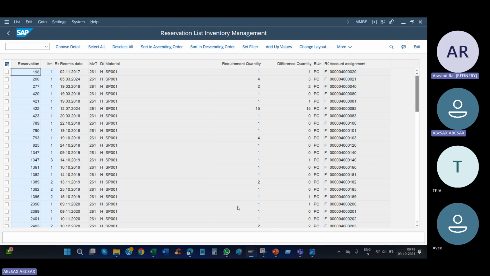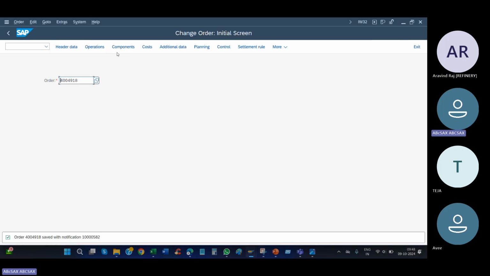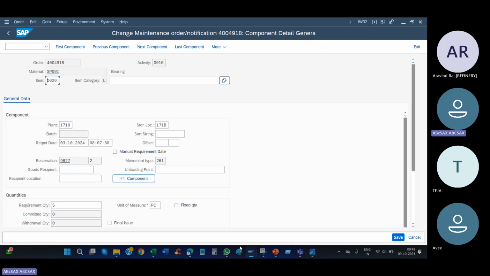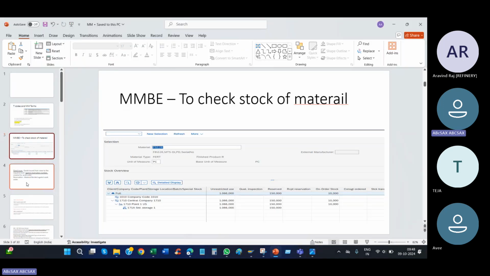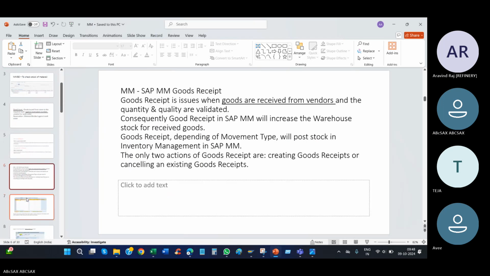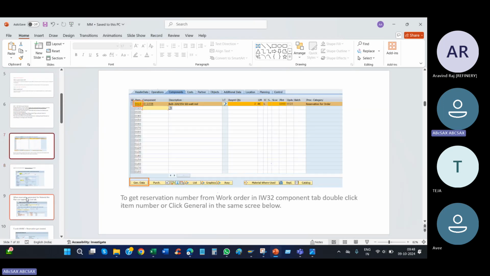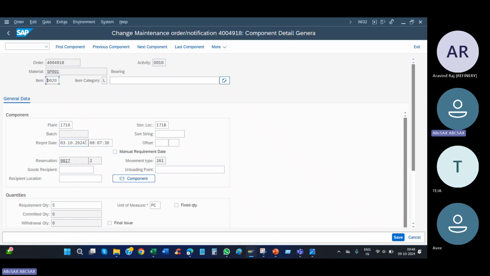Okay, so go to the order, go to the component. You can double click here, or select the line and click general data. Everything is there in the PPT, how to navigate and all. See, select the line, general data. So this is the reservation number 987.